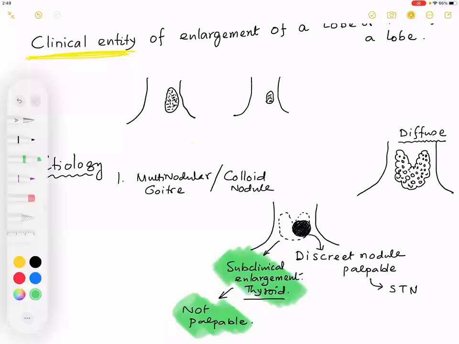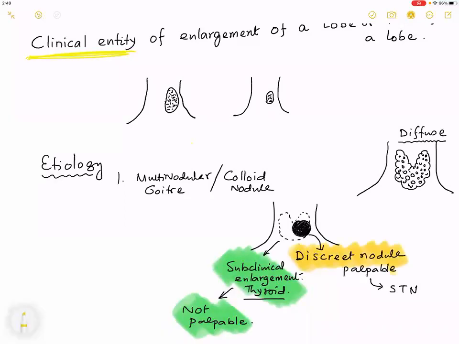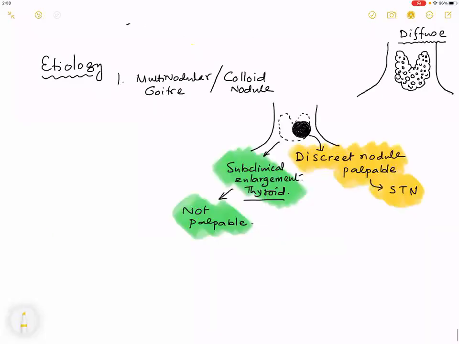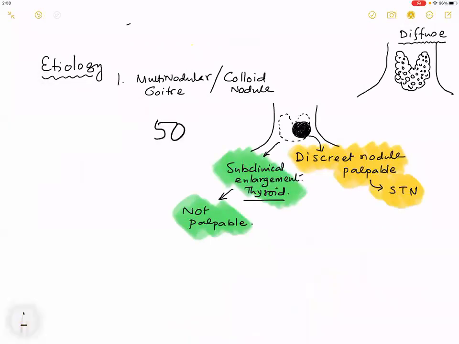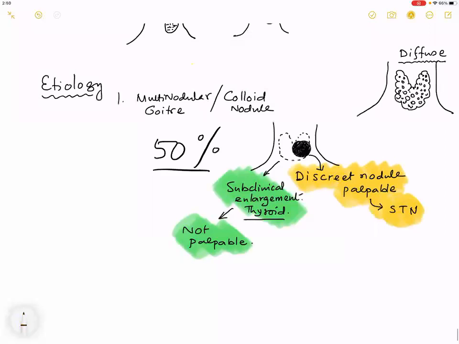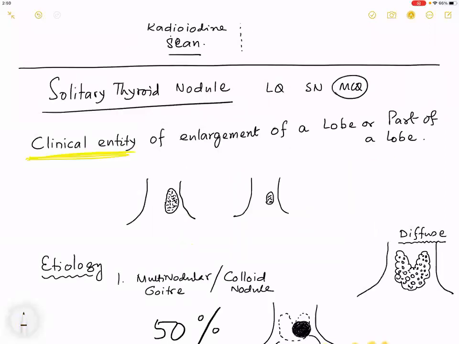But what about this one, sir? The nodule that is larger in size than the rest is palpable, hence it is this. Clear? Have I made you understand up till this? Yes, sir. Good. Remember that 50% of all STN is this. Out of 100, 50% of an STN. What is an STN? Solitary thyroid nodule is a clinical entity. It is not a pathology.